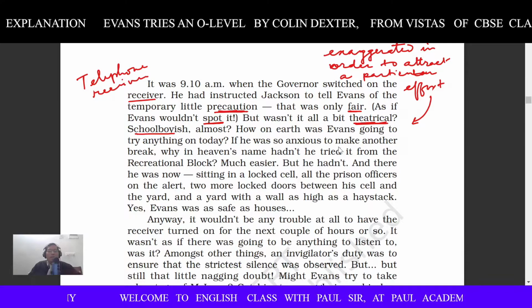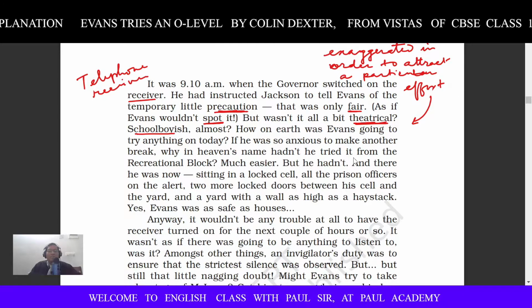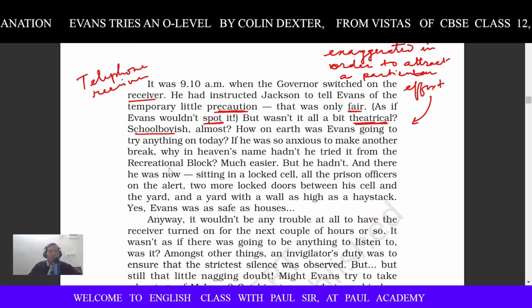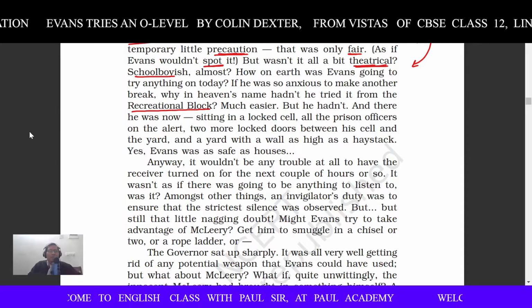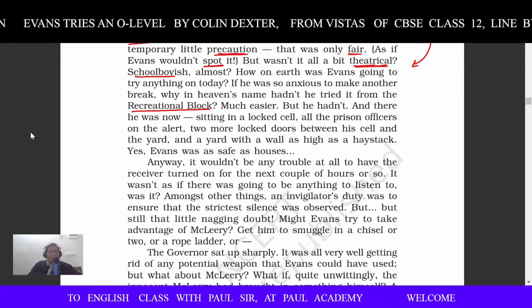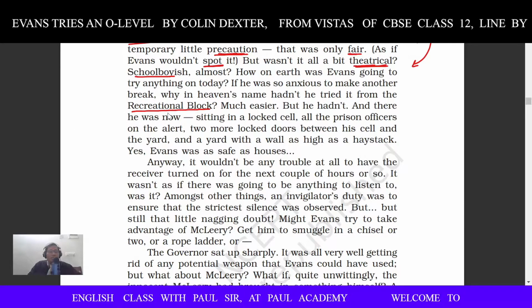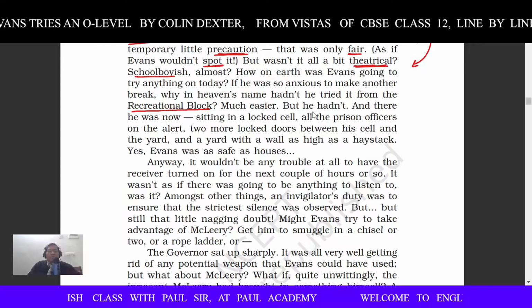If he was so anxious to make another break, why in heaven's name hadn't he tried it from the recreational block? What is the recreational block? This is the part of the prison house where the prisoners are given entertainment. It is for their entertainment and enjoyment, right? It would have been much easier, but he hadn't.